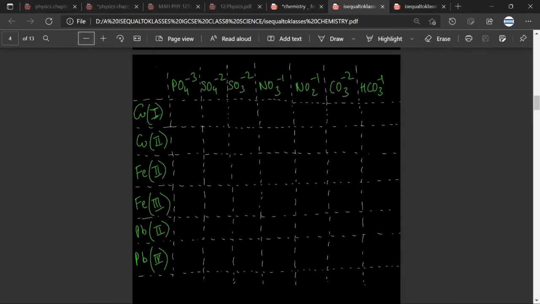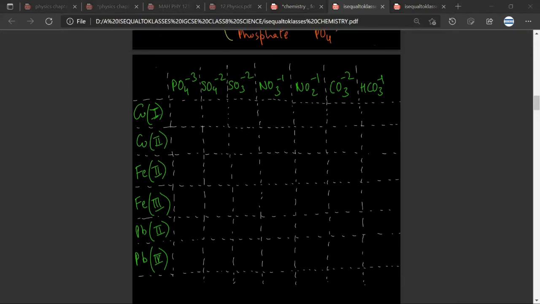But the procedure remains the same. There is no difficulty in the procedure. So for example, let us take any random. Let us take iron 3 and try to form. And don't worry whether the compound is found or not. We just want to practice. Any doubt? No, sir. So the valency of iron is 3. Carbonate has a valency of 2.